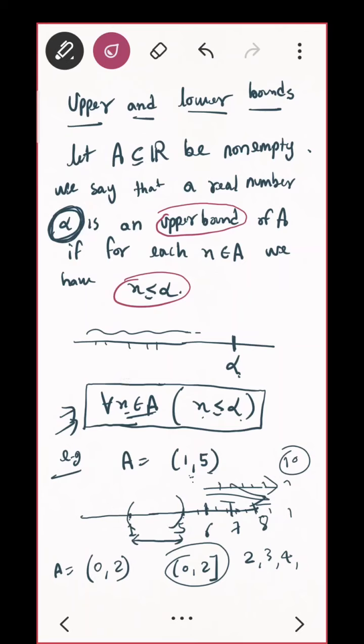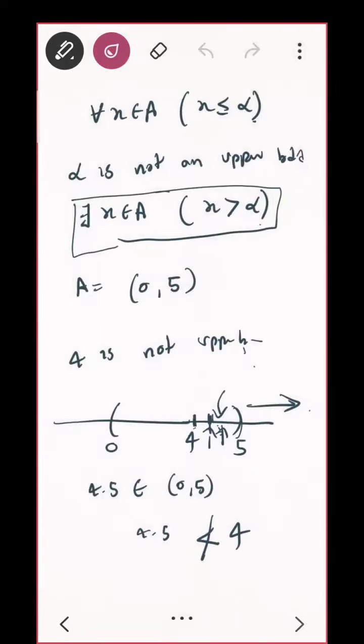x is greater than or equal to alpha. Do you agree, everyone? So graphically, what will be the meaning? Let's say for all x belonging to A, what is the condition? Alpha is less than or equal to x. Can I say like this? Is that okay? Yes. So this is the lower bound.